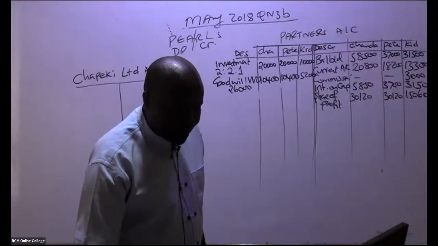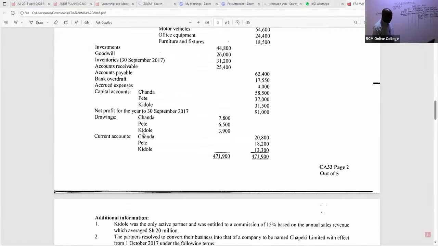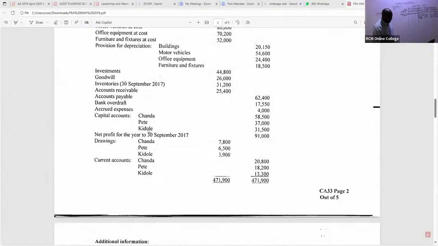Let's see. So here we are. The capital accounts, I believe we have already accrued. I hope we already have drawings. Let's capture the drawings. These are drawings for partners, so we simply book them under partners. And remember, drawings are like expenses, so you shall debit. So come here and give us drawings.